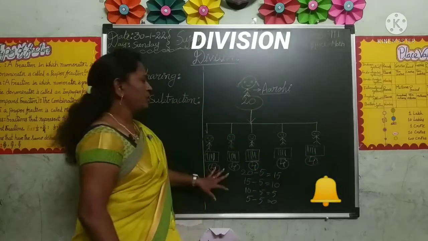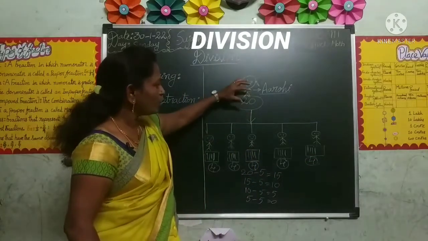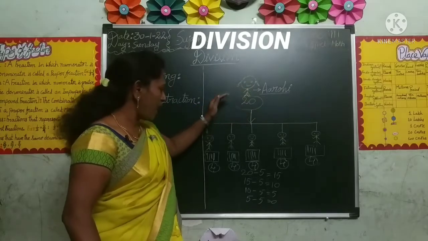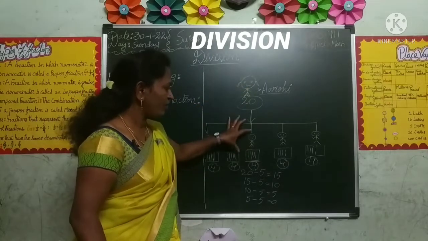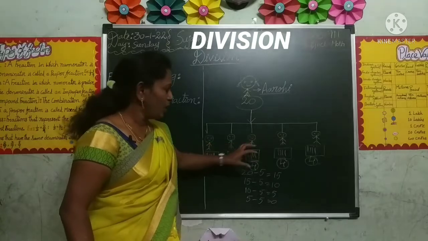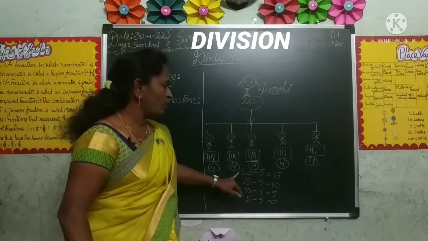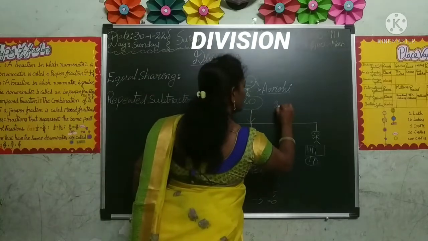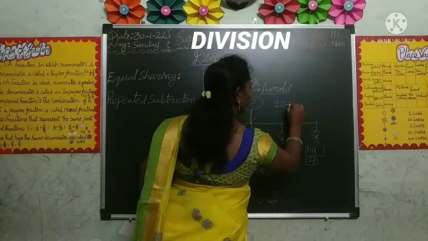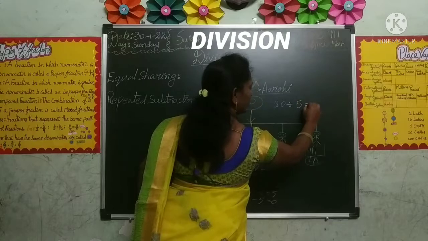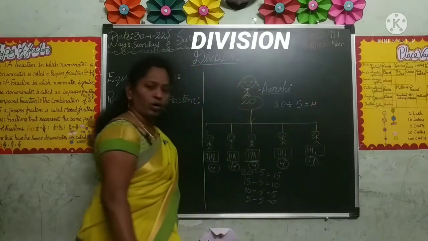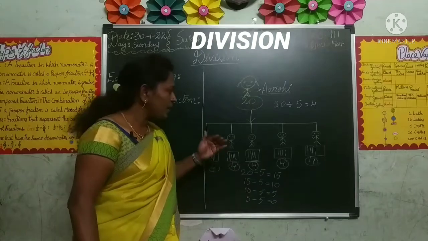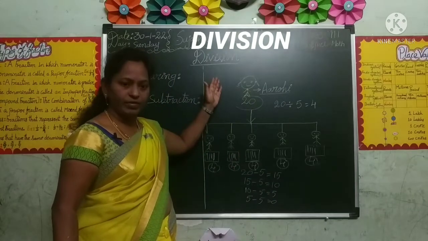See, what she did: totally she has 20 chocolates. These 20 chocolates she has distributed equally among 5 of her friends. Each friend got 4 chocolates. It can also be written as 20 divided by 5 equals 4. So sharing or distributing things equally is called division.